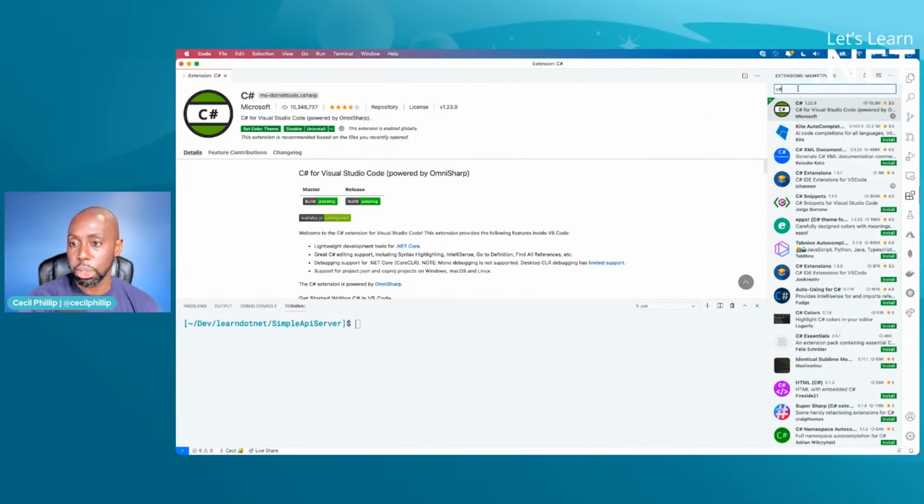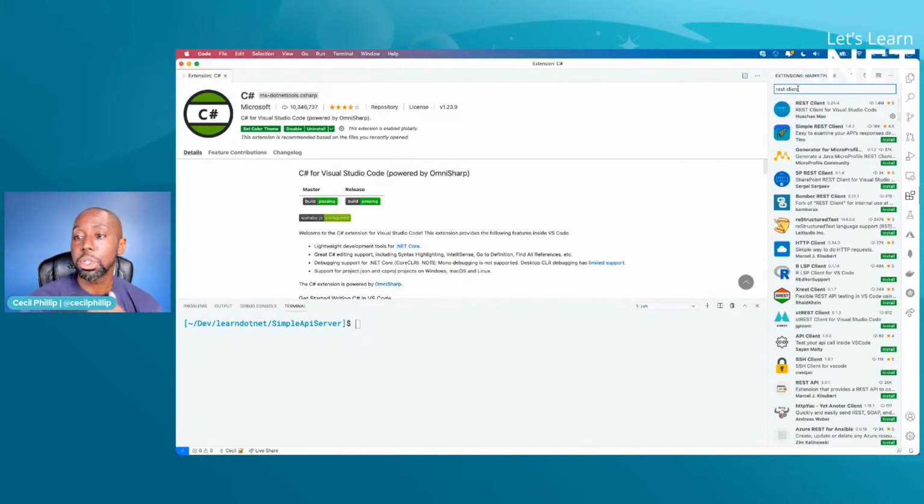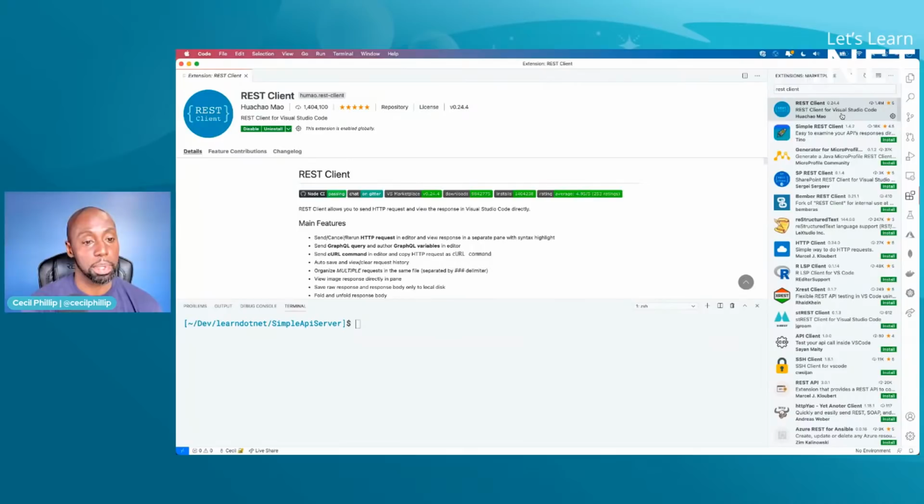The other tool that I have installed is called the REST client. We may use this, we may not, but it's another great tool that I like to use whenever I'm building web APIs. It allows me within VS Code to make requests and look at my HTTP requests and responses, so I can test it out in the same space without having to jump around too much. Does that make sense? Okay, I'm going to guess that makes sense.